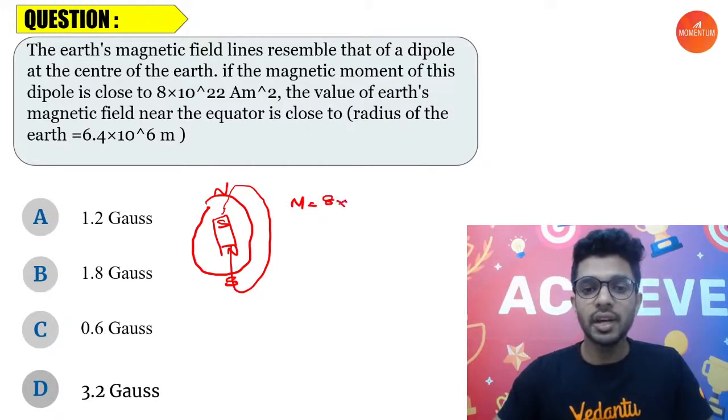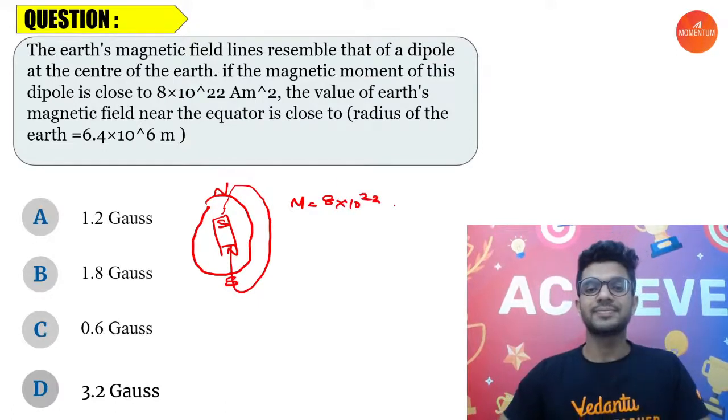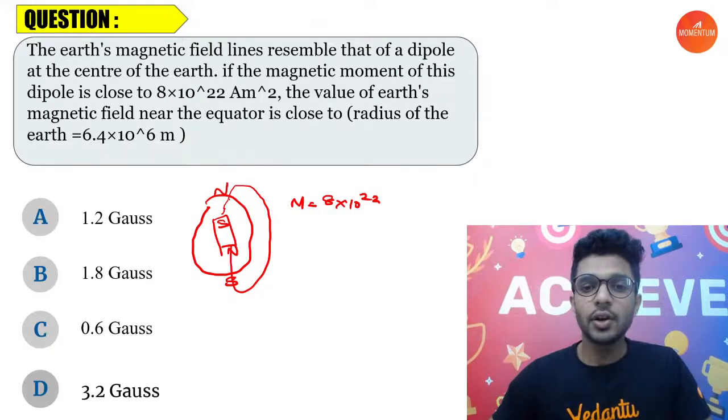Now, the magnetic dipole moment of this assumed bar magnet kept well inside the Earth is given as 8 into 10 power 22. The question is: what is the value of the Earth's magnetic field near the equator?